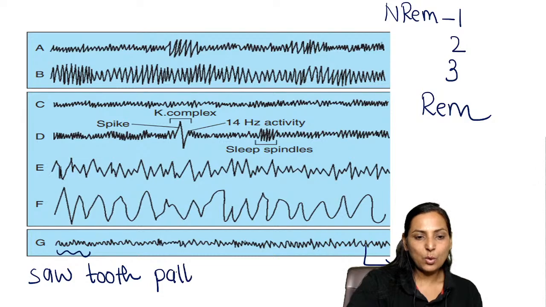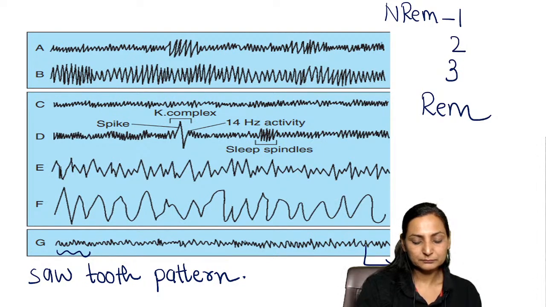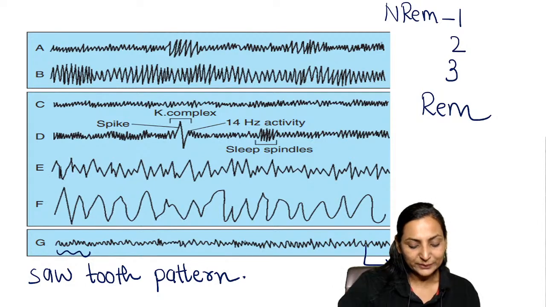In which sleep do you get this? Yes, very good. You get it in REM sleep.